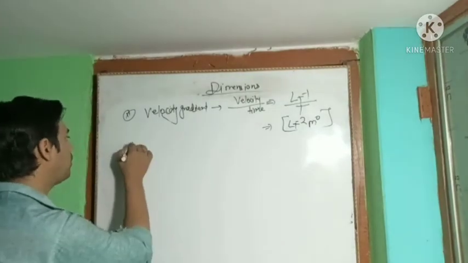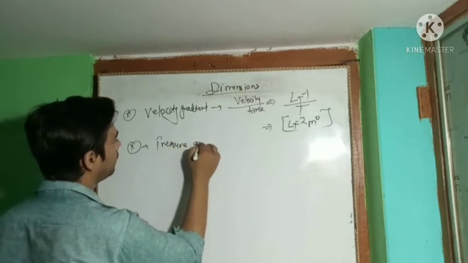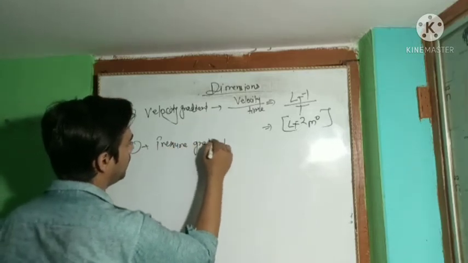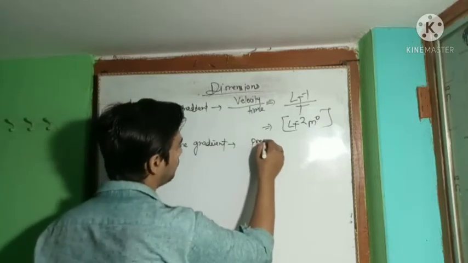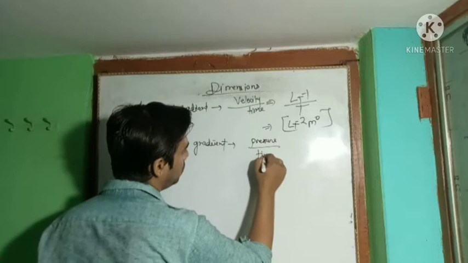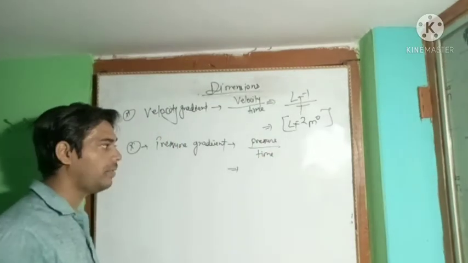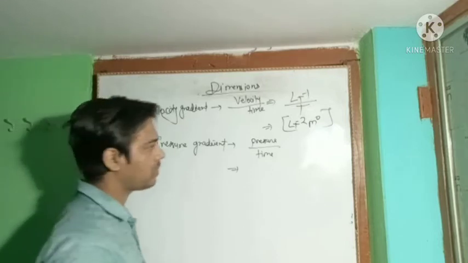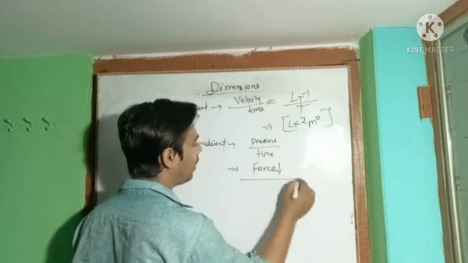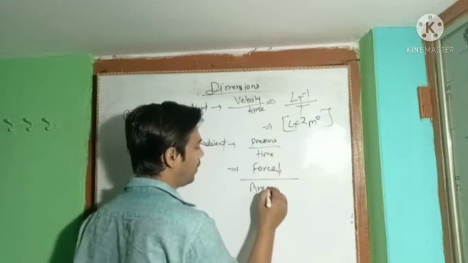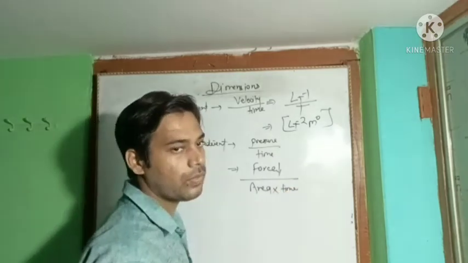Okay, now comes the point: pressure gradient. Pressure gradient is defined in the very same way, pressure upon time. We have already written the dimension of the pressure. If you have forgotten the dimension of the pressure, you can derive it. Pressure will be defined as force perpendicular upon area, and then divided by time. Time will be rest below right now.